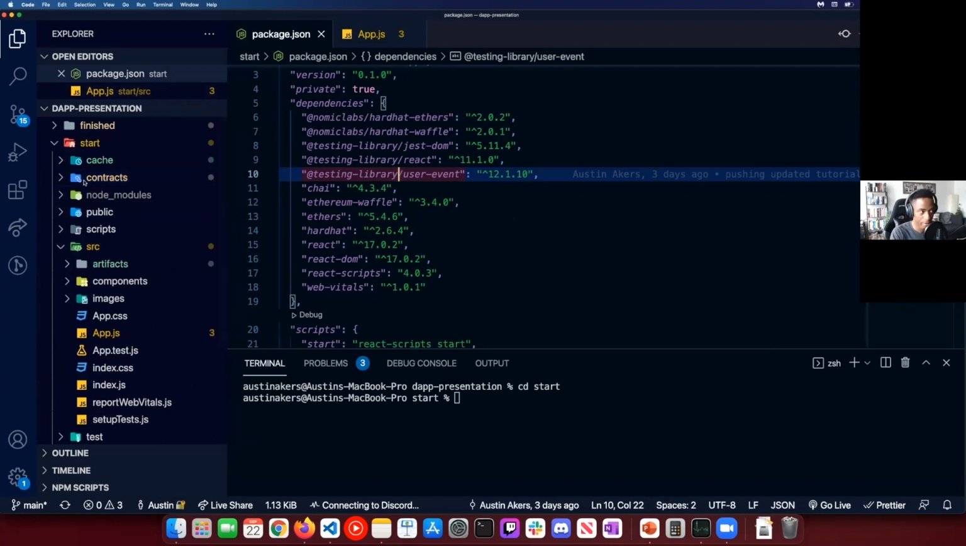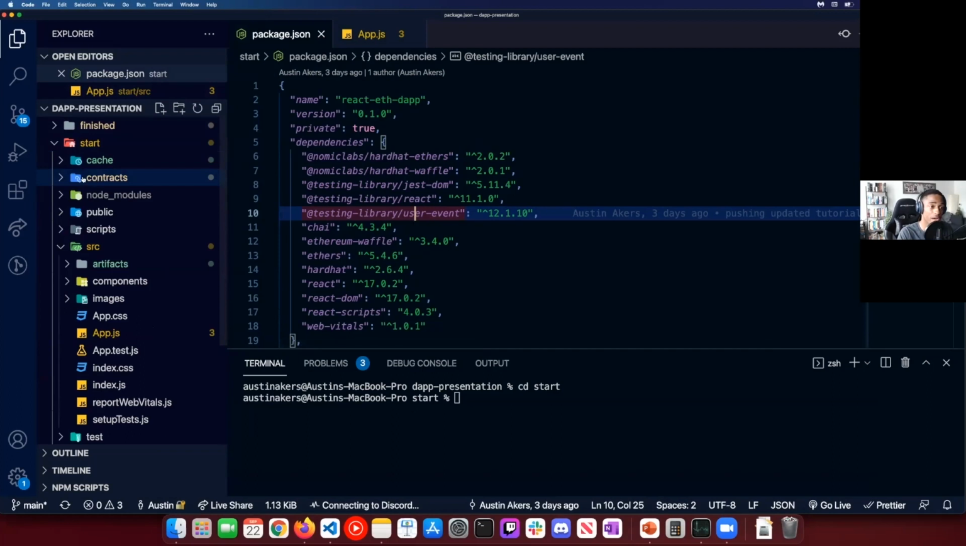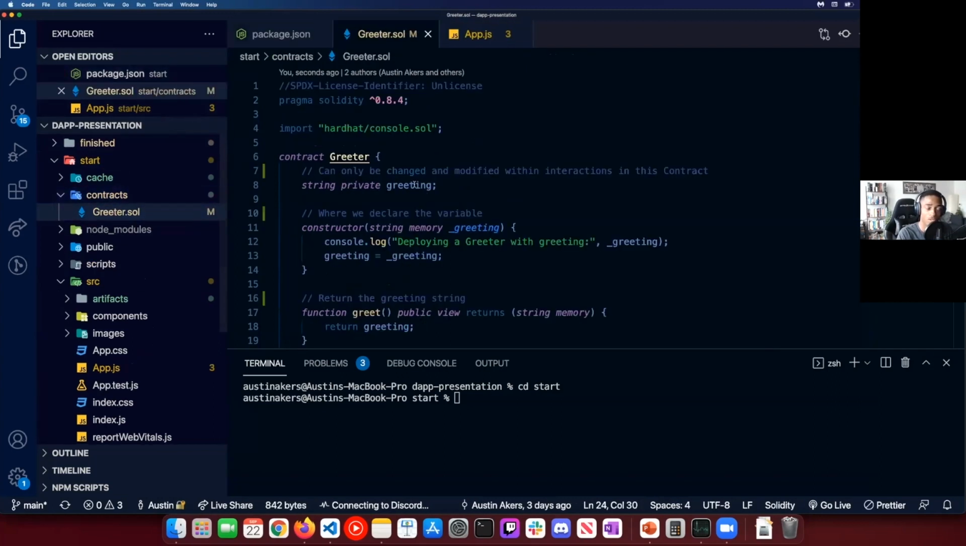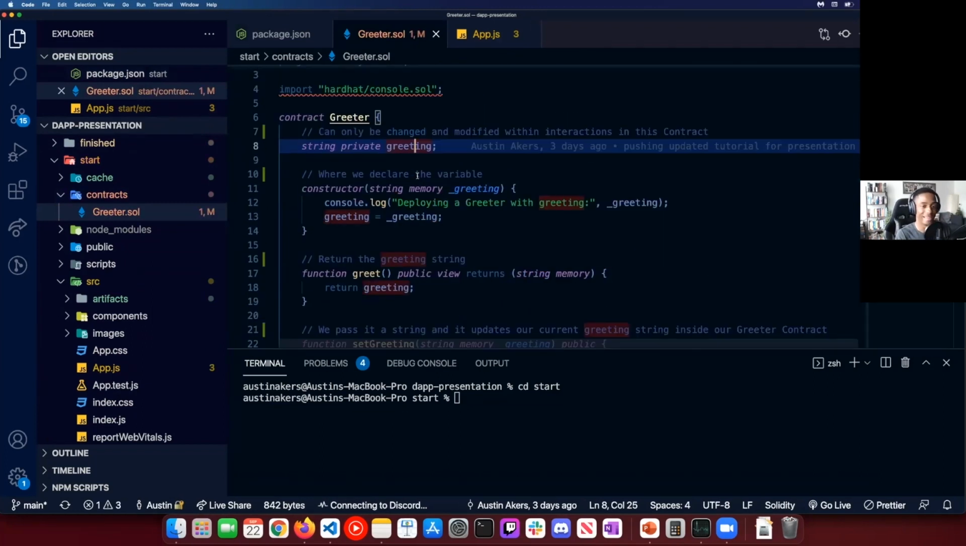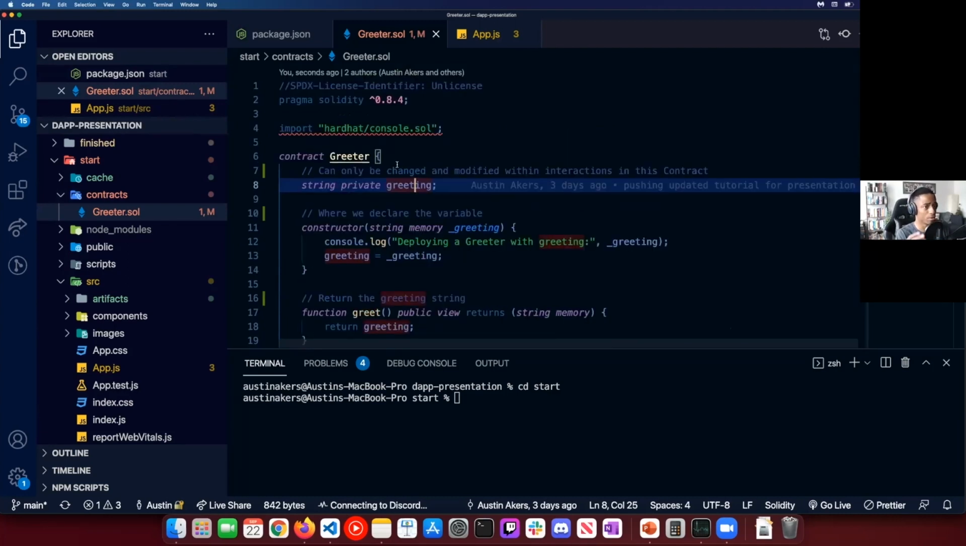So the very first thing we are going to do is npm install. It is working. Lovely. Awesome. All right, so npm install is working. Perfect. So the very first thing we're going to do now is inside our start folder, we have this contracts folder, and inside this contracts folder, we'll see something called greeter.sol. The .sol is Solidity, and this is essentially where our smart contracts are held.